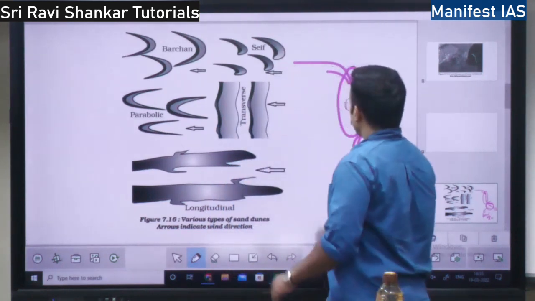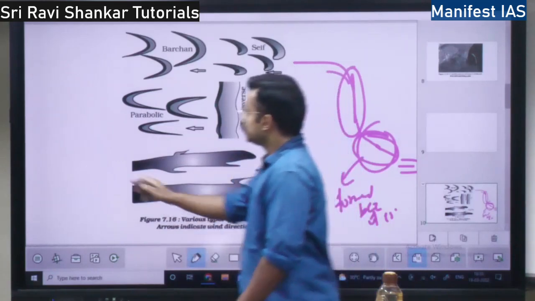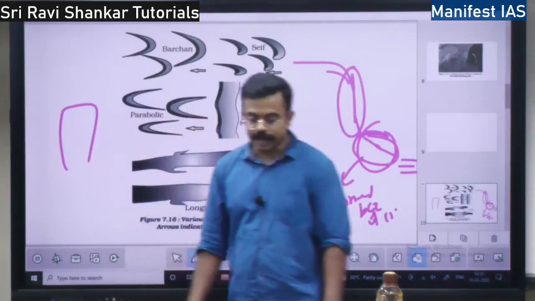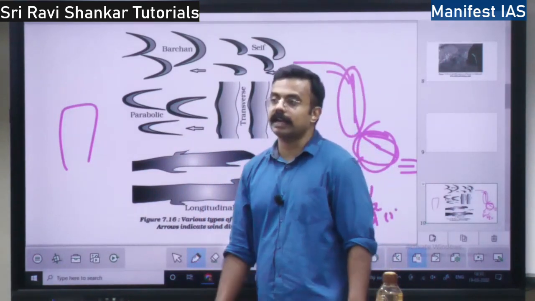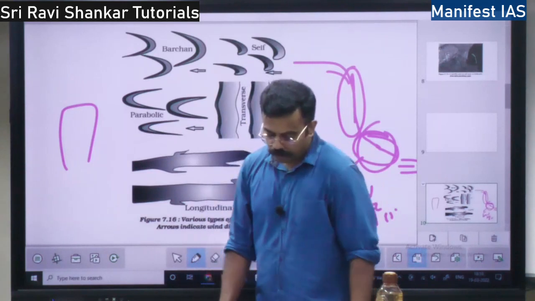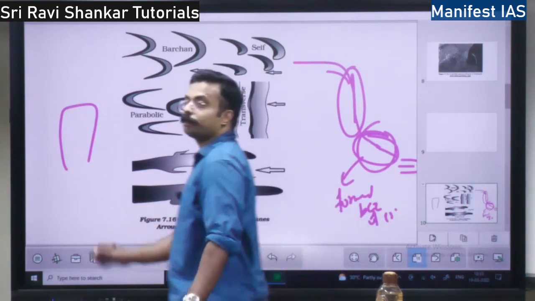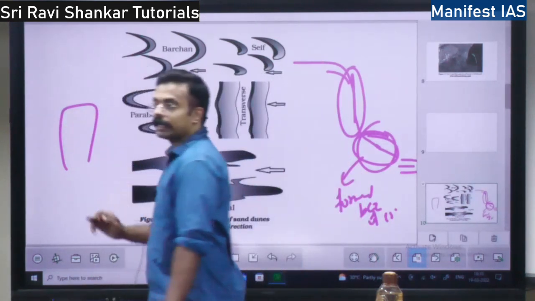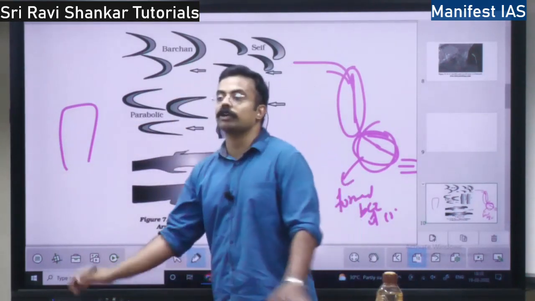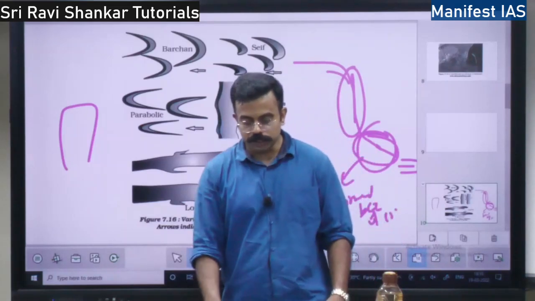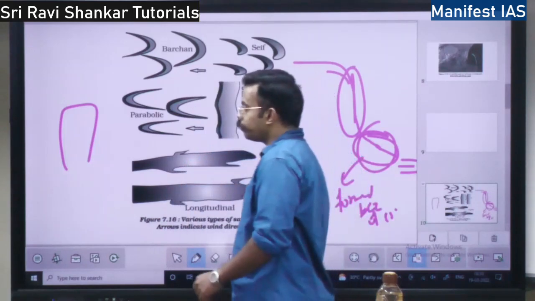Just like sea stacks, when this mountain gets reduced to a single stack like this, that stack is called an Inselberg. A single stack is called an Inselberg, just like a sea stack, right? Later on this stack will also get eroded and there will be a featureless plain. When the sea stack is eroded, there will be a coastal plain. When the Inselberg gets eroded, whatever plain is formed is called a pediplain. Pediplain.